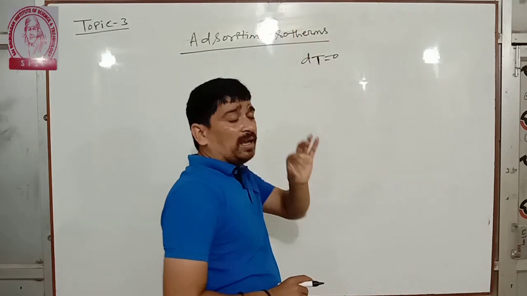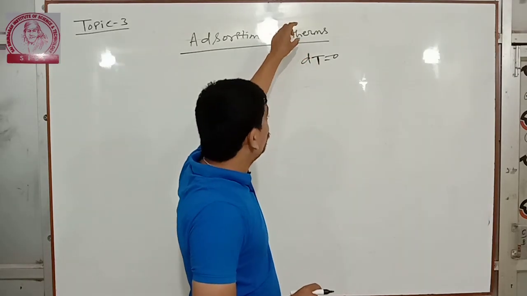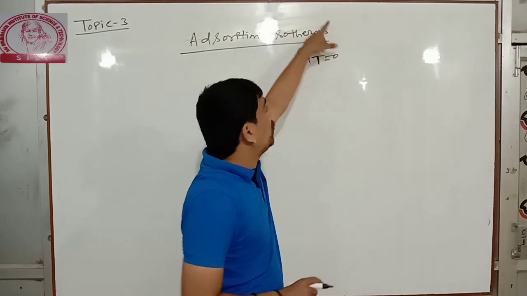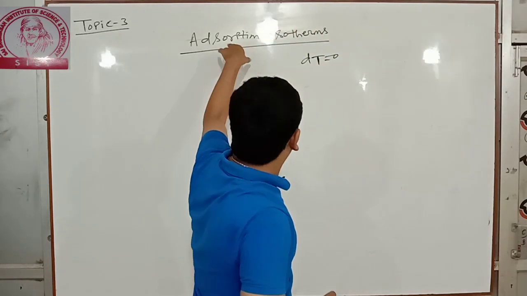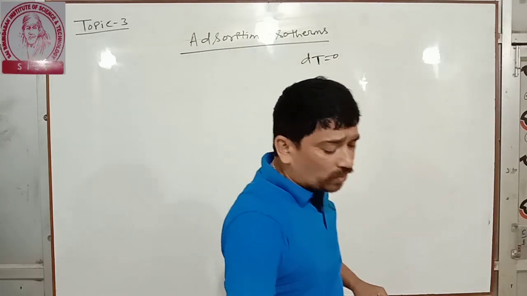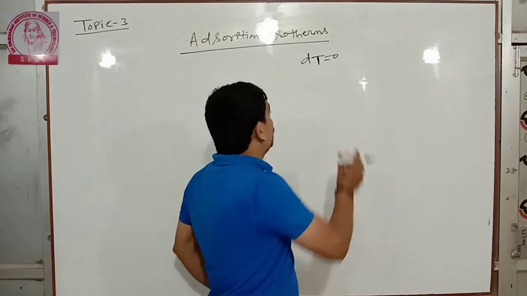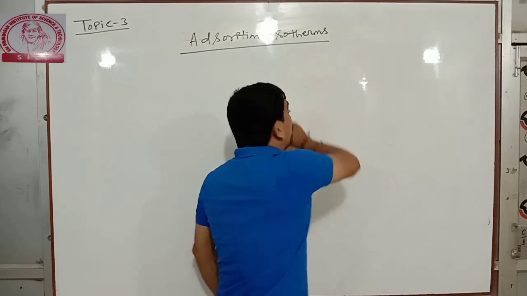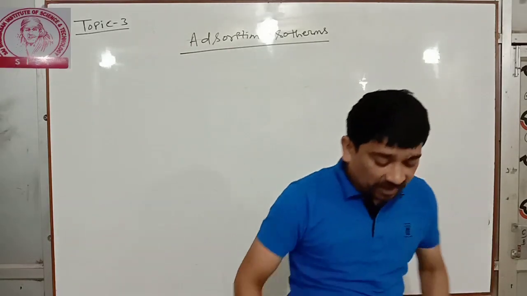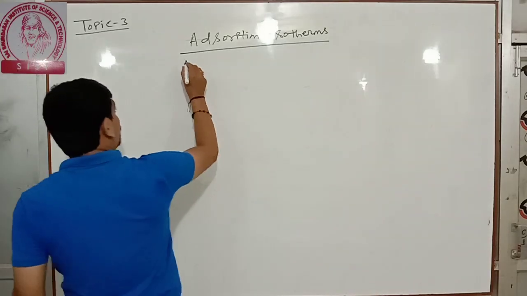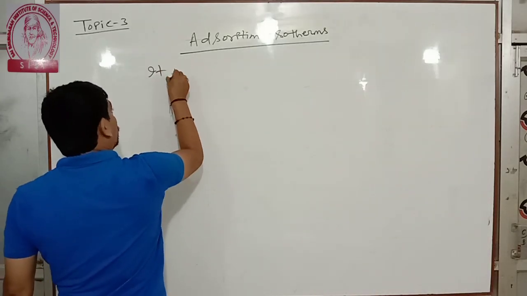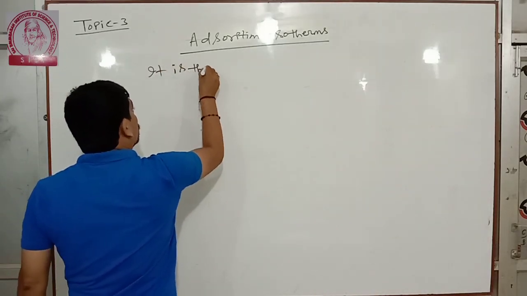Similarly, adsorption generally takes place at constant temperature. So this will indicate adsorption isotherm. We will draw a graph.